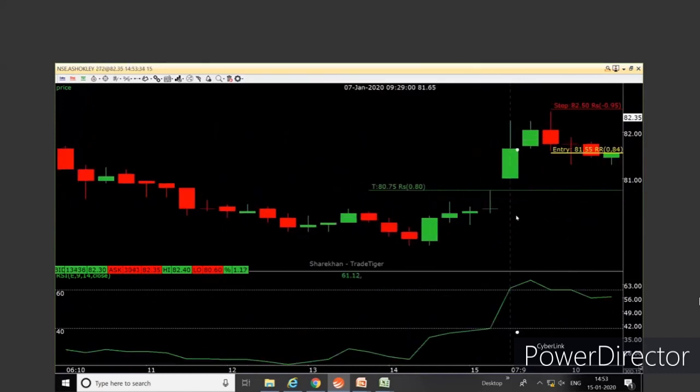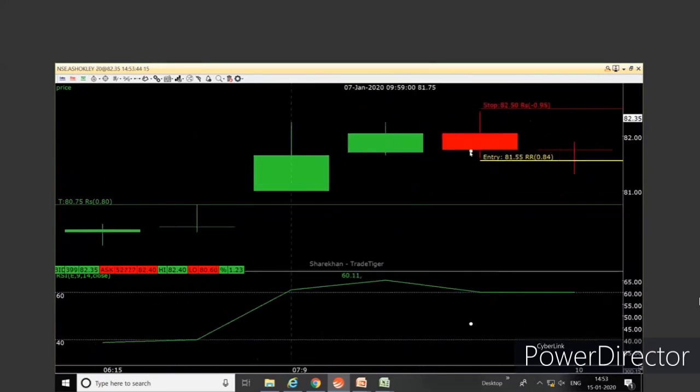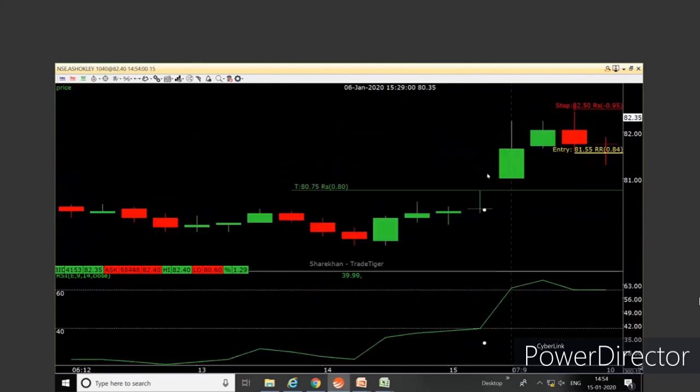Now, one thing, friends, why do I keep saying entry below the low of this candle, stop loss above the high of the candle? Why don't I say entry at the low and at the high? Because you will always keep a buffer for a classic as well as a candle. Buffer means I do not have my entry at the low of this but a little lower. I do not keep my stop loss at the high of this candle but a little higher than that. Target will be the next area of support.